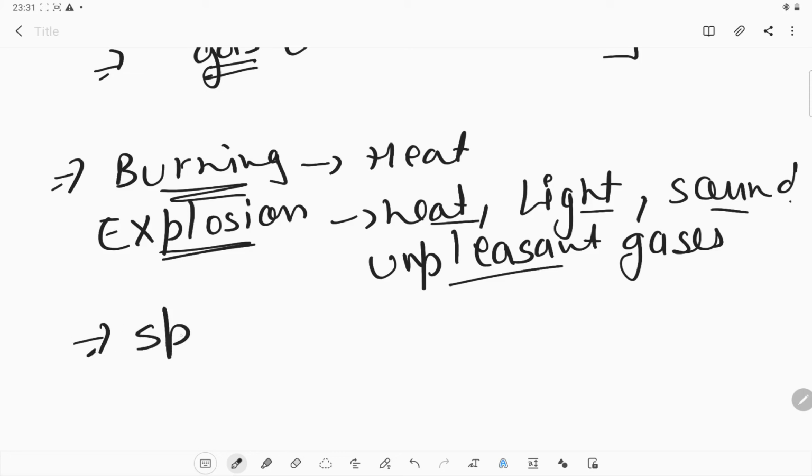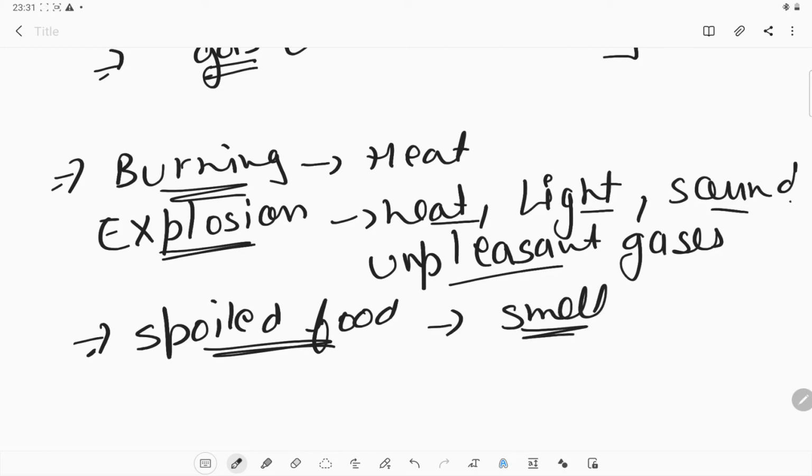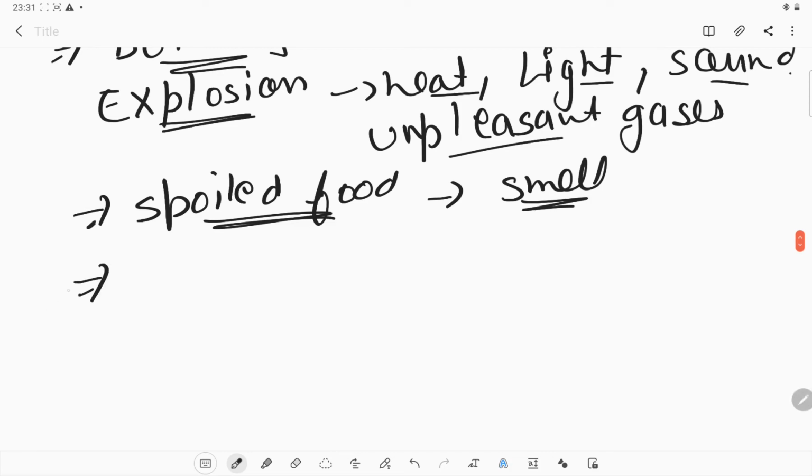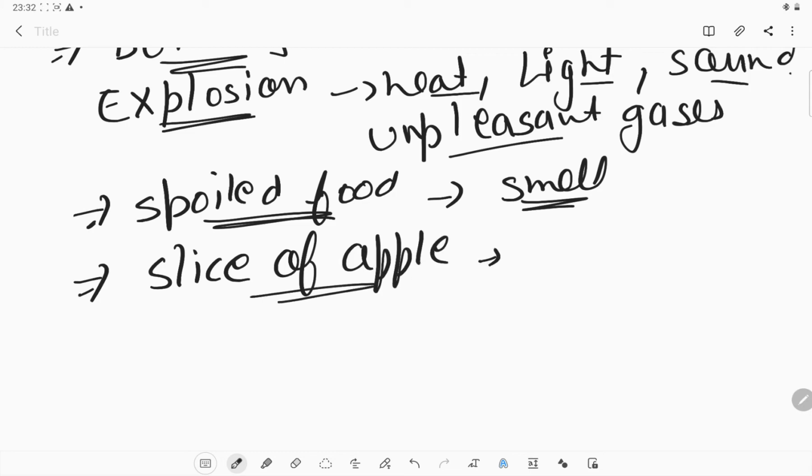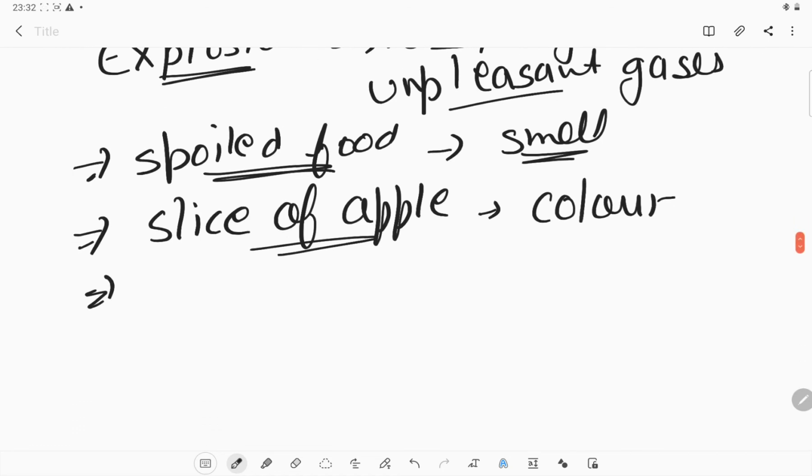What else? Like spoiled food. Is spoiled food a physical change? No, it is a chemical change because it changes the smell of that food. Okay, now that food starts smelling foul, so the smell is not good for us. Now if we slice an apple, after some time you will see a change in color of that slice. So what is this? This is also a chemical change.